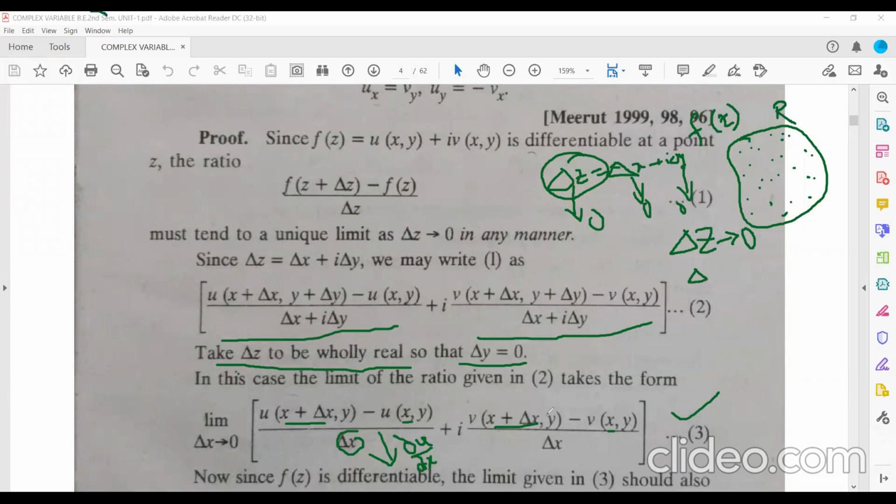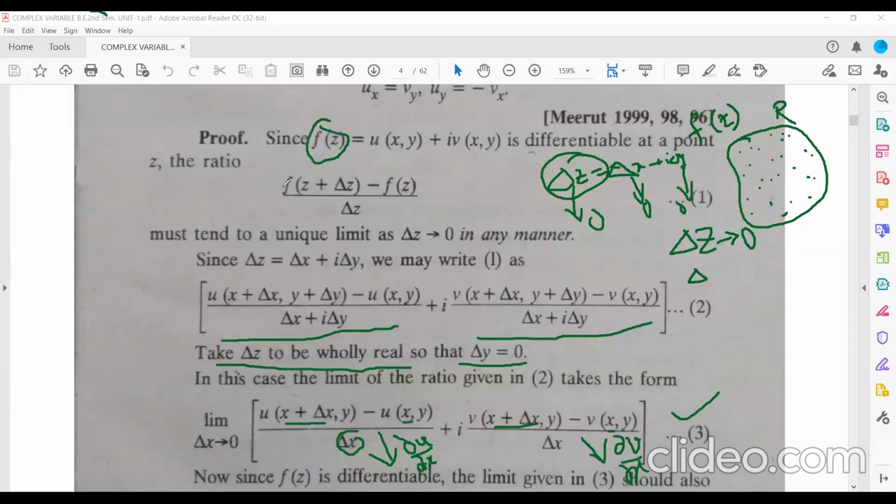Similarly here, if the limit as del x tends to 0 of v of x plus del x comma y minus v of x y upon del x exists, then this will be equal to del v by del x. Why will this limit not exist here? Obviously the limit will exist because you have already considered the function to be differentiable.